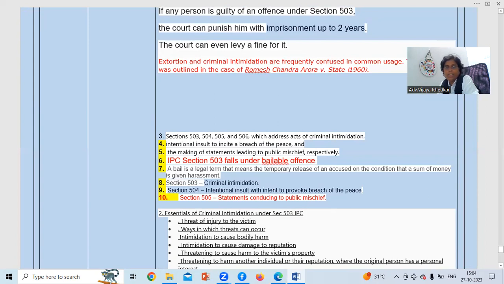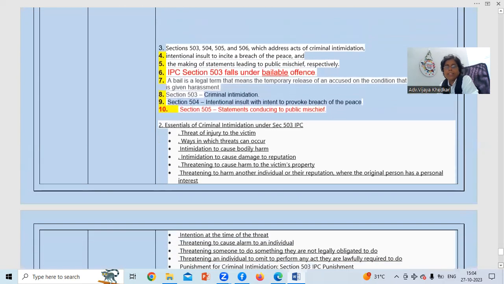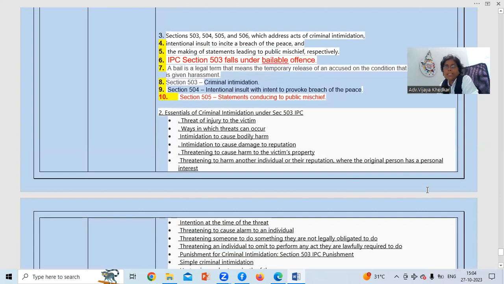505 statements conducing to public mischief. So essentials of criminal intimidation under section 503 of IPC. There is an essential of criminal intimidation. I'll just complete this list and stop. So essential of criminal intimidation given in section 503 of IPC. Threat of injury to the victim.